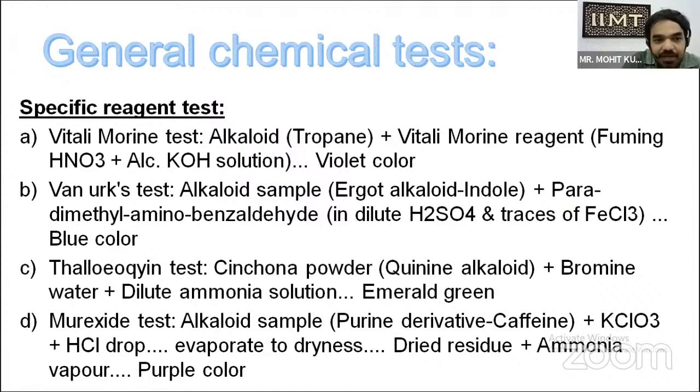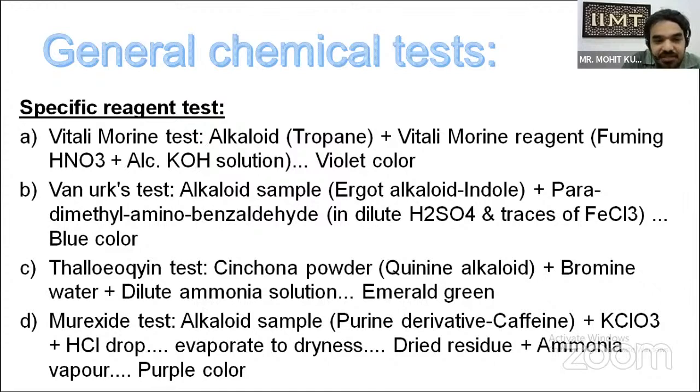The second is Van Urk's test. Alkaloid sample, ergot alkaloid, that is indole, plus para-dimethylaminobenzaldehyde is mixed in dilute solution of H2SO4 and some traces of FeCl3. Blue color is observed. In the thalleioquin test, Cinchona powder, quinine alkaloid, plus bromine water, plus dilute ammonia solution is mixed, and emerald green color is observed.